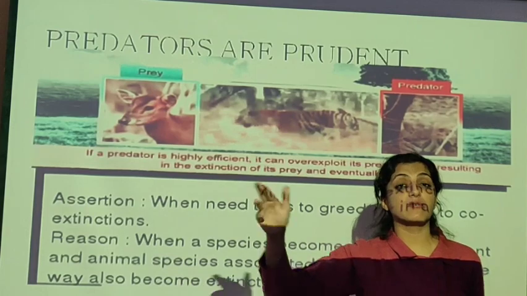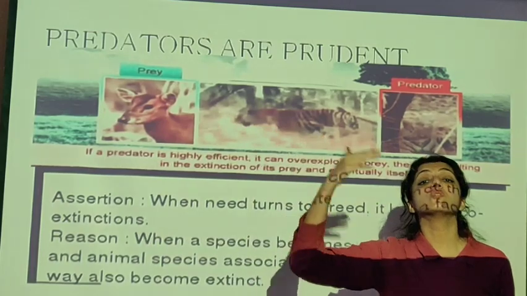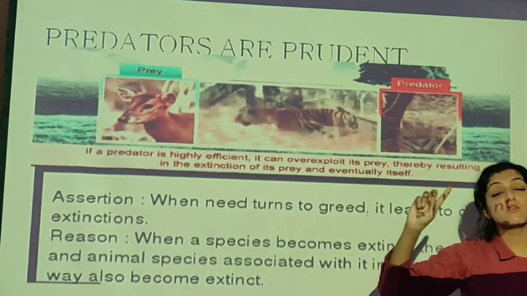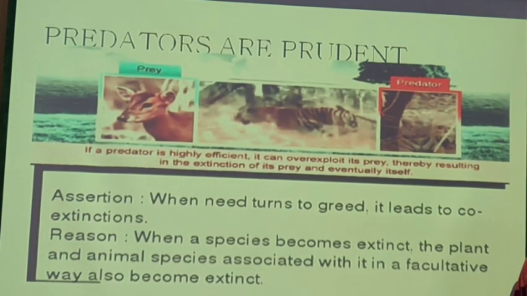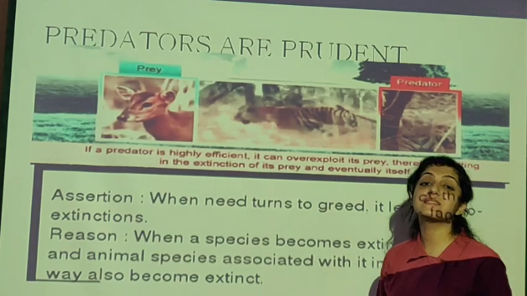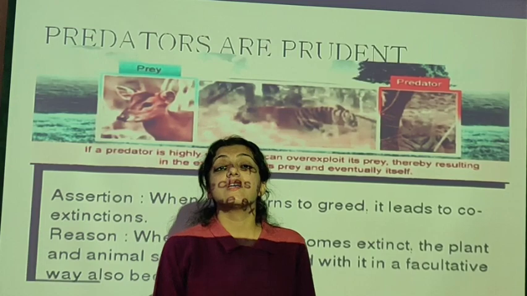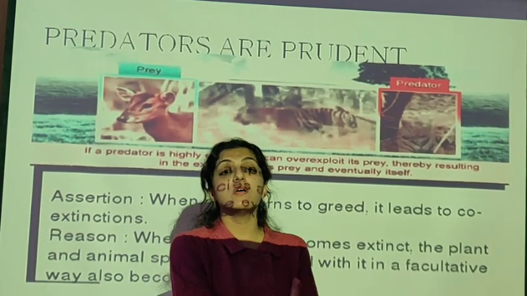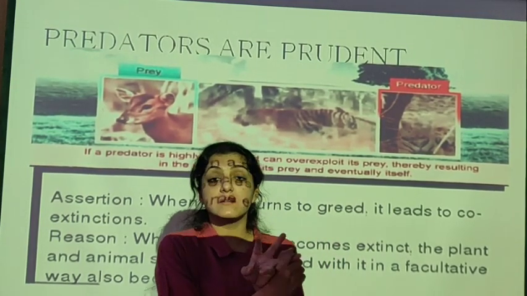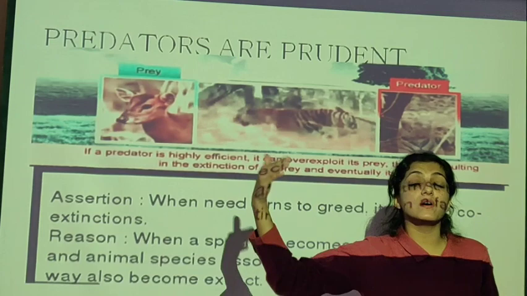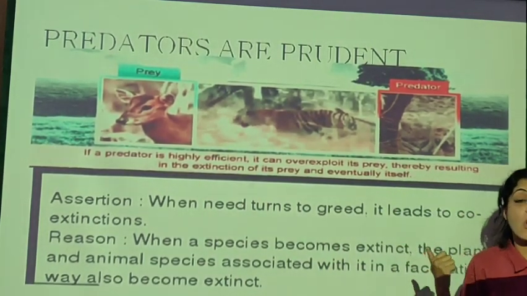Tomorrow I will eat some, on the third day I will eat some, on the fourth day I will eat some, and by the 10th day those left will produce more, so they are going to grow. So the predator is going to be thoughtful for food for the future. That is, the predator is prudent enough. All these properties, all these characteristics of predators come up very often in MCQs. You get it as MCQs. Predators are prudent. Predators are going to help in maintaining biodiversity. Predators are going to help in the transfer of energy from the lower level to the higher level. Predators are going to do all this.